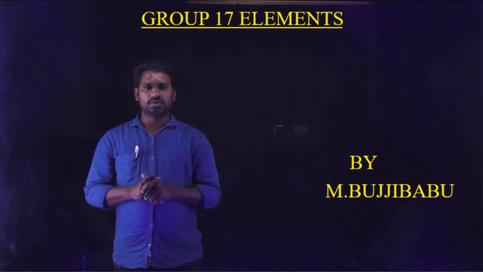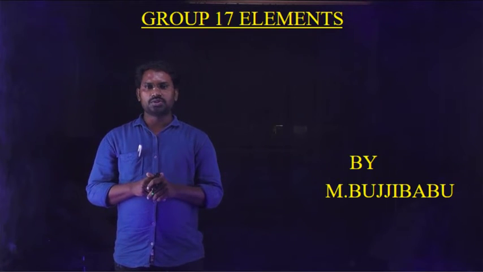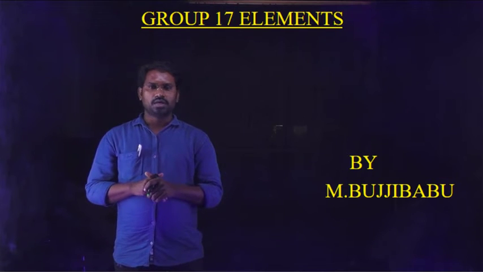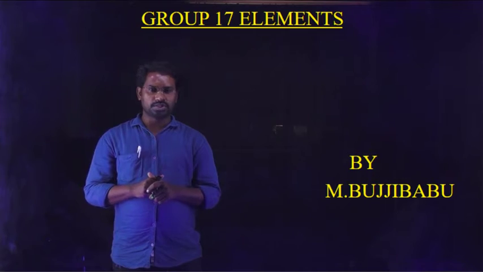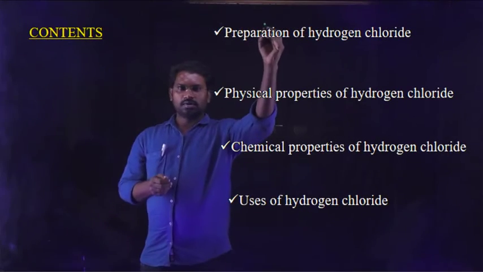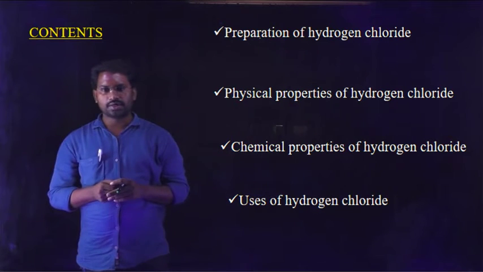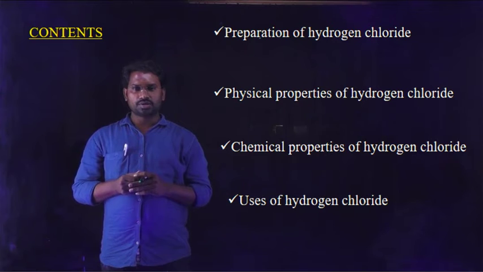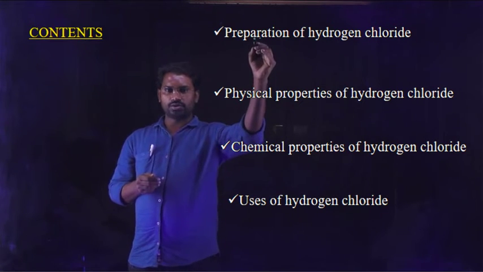After completion of the topic of chlorine, the next important compound related to the 17th group elements or halogens is HCl, hydrogen chloride. The contents present in this video are, first, preparation of hydrogen chloride. Hydrogen chloride is another important compound, prepared by the combination of hydrogen and chlorine.